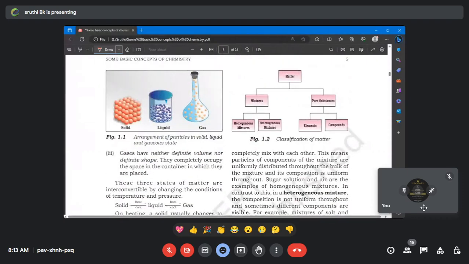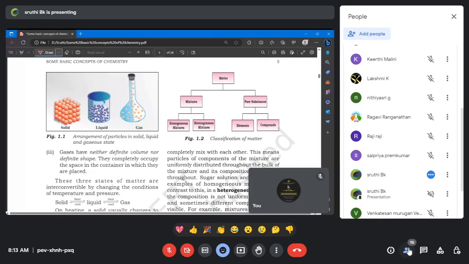Solid, liquid, and gases. Properties. Will any one of you say about solids? The atoms in solids are arranged closely, ma'am. Super. And the atoms in liquids are arranged more loosely than those in solids, and the atoms in gases are arranged more loosely than they are in liquids. Very good. So in solids the atoms are closely packed, in liquids moderately packed, and in gases very loosely packed. So this is about solid, liquid, and gases.